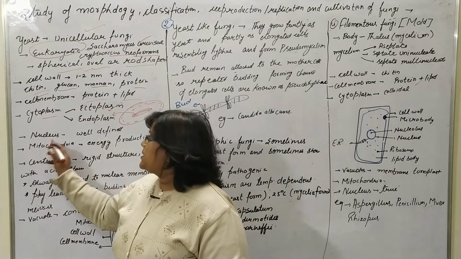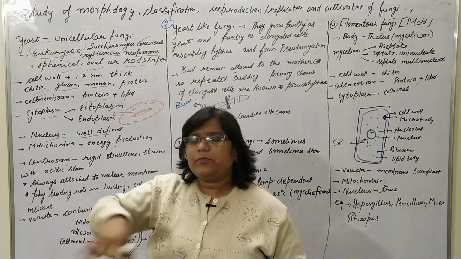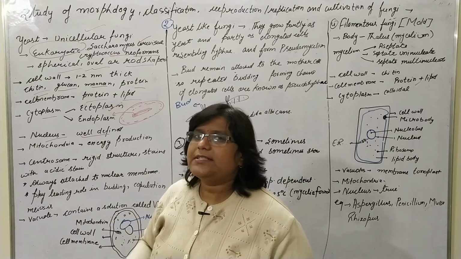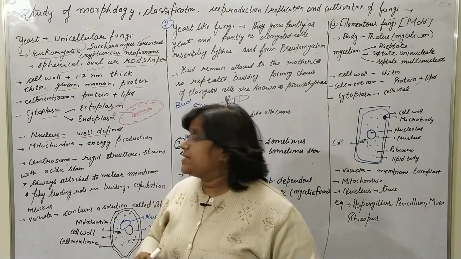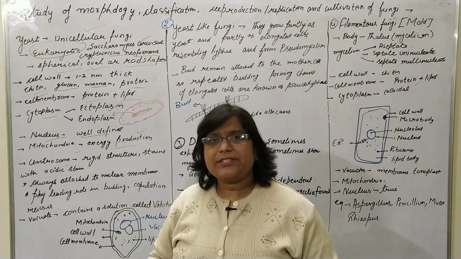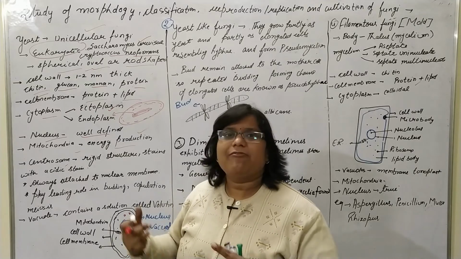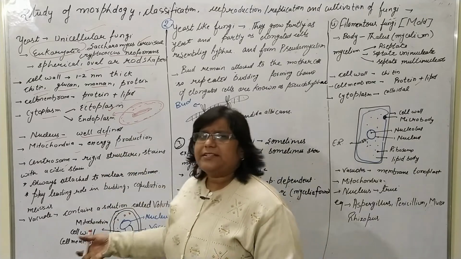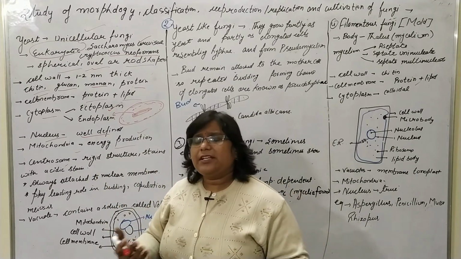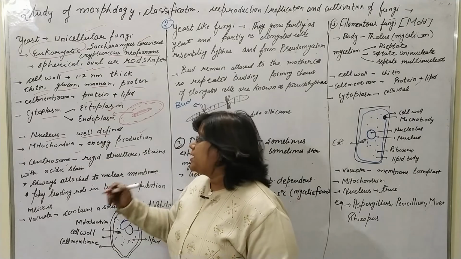As it's a eukaryote, the nucleus is well defined. It means the nucleus is surrounded by the nuclear membrane, the nucleolus is present inside the nucleus, and paired chromosomes are present. The mitochondria is the energy production site, the respiratory site, and it produces energy in the form of ATP, adenosine triphosphate. These are the general characteristics which we see in the plant cell, or if you have studied 12th class biology, you can write it easily.